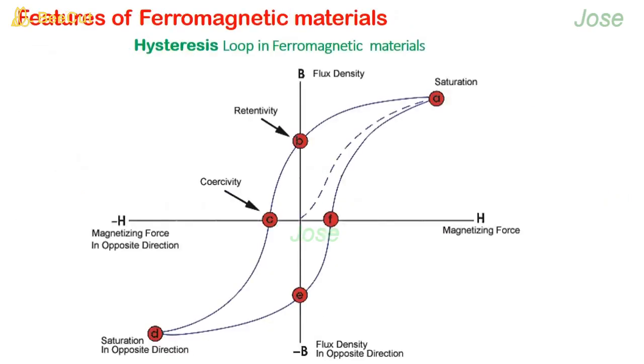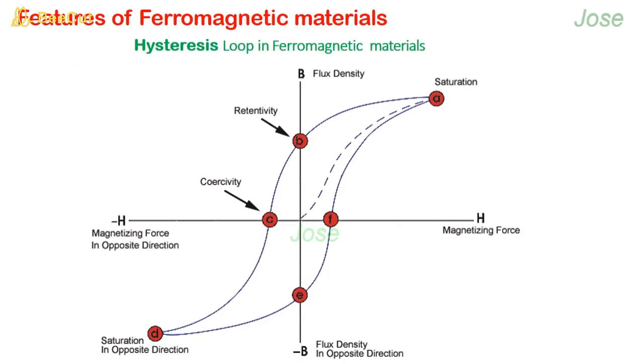Features of hysteresis loop. When the magnetic field H increases, the magnetic flux density inside the material increases and reaches the maximum value called the saturation flux density. When H is decreased to 0, the flux density is gradually reduced and reaches the point B on the graph. That is, the value of magnetic flux density exhibited by the material when the applied field H equals 0 is called residual magnetism or retentivity.